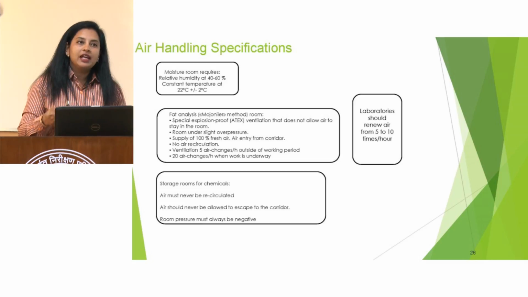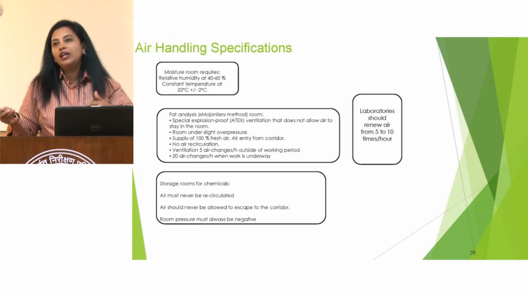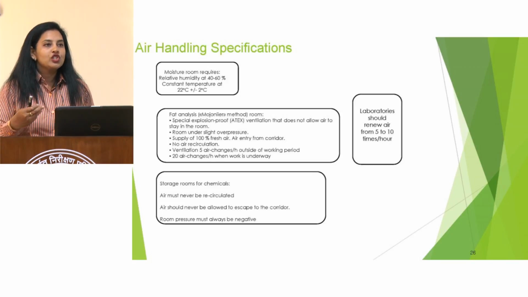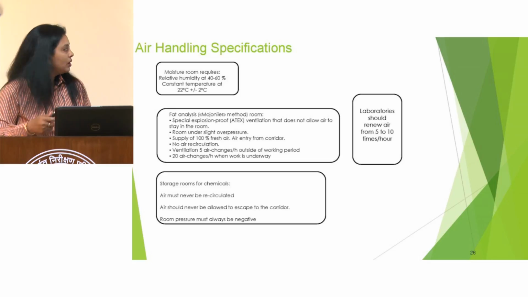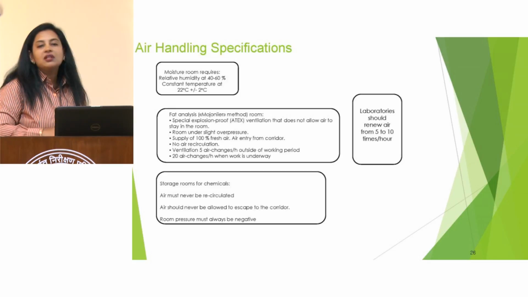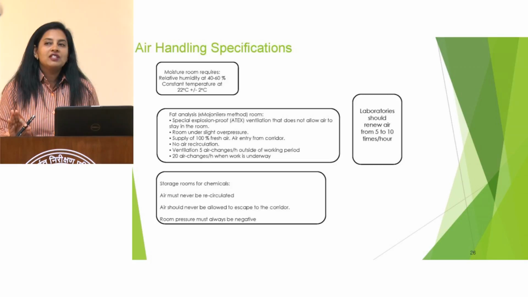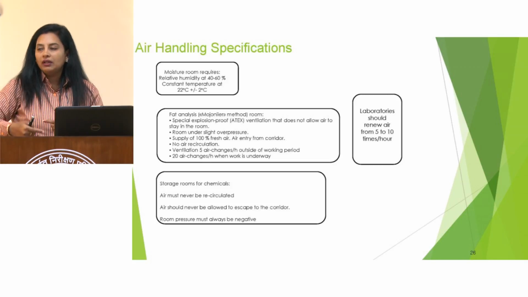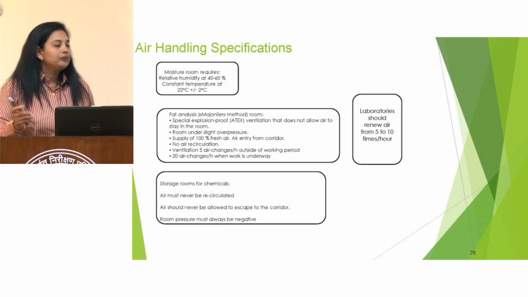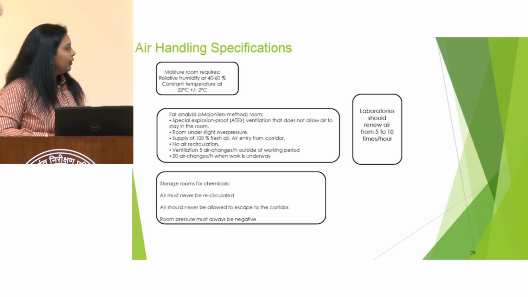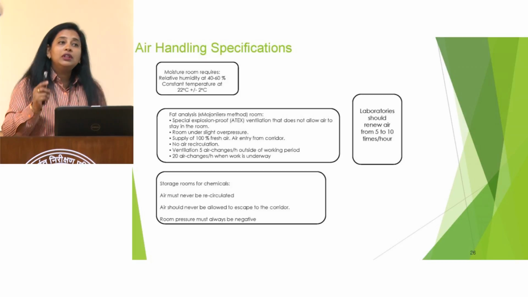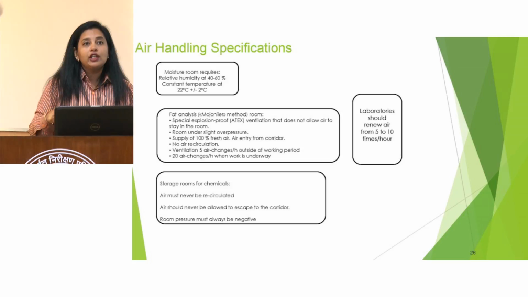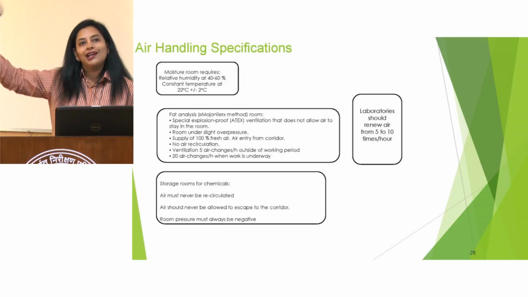At the same time, besides our laboratory, we have our chemical storage rooms also. We have our reagent stores, we have our chemical stores. In that case, the air must never be recirculated. Otherwise, what will happen? The same vapors will be circulating there and it will pose risk. And the air from these storage areas should not vent into the corridor. It should be directly out.